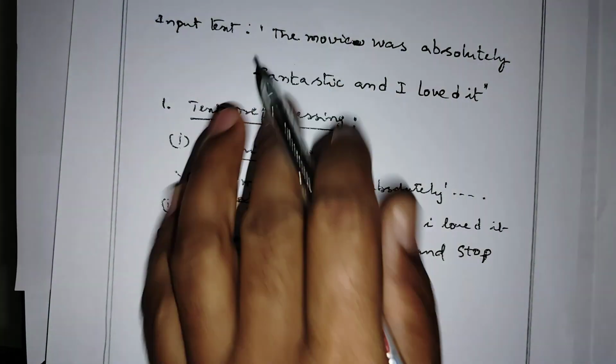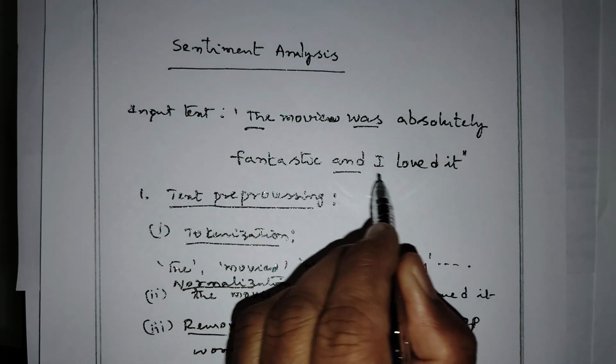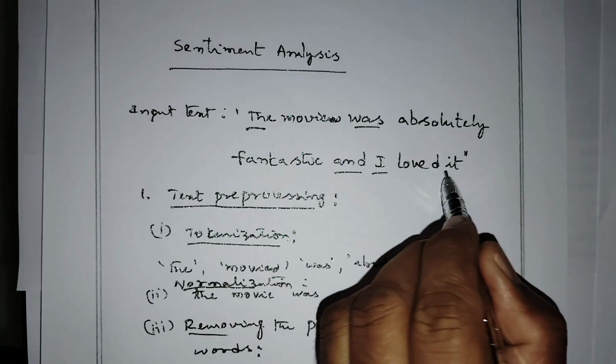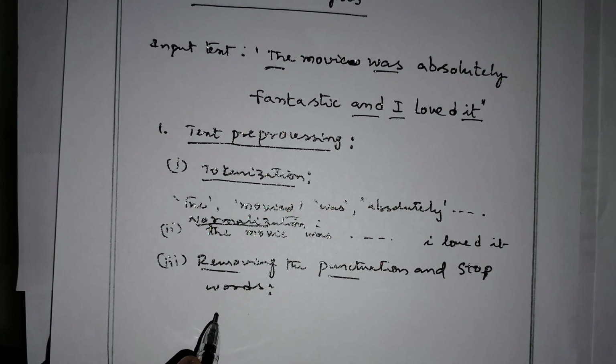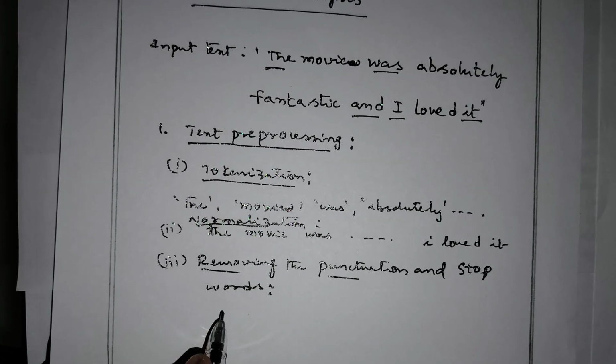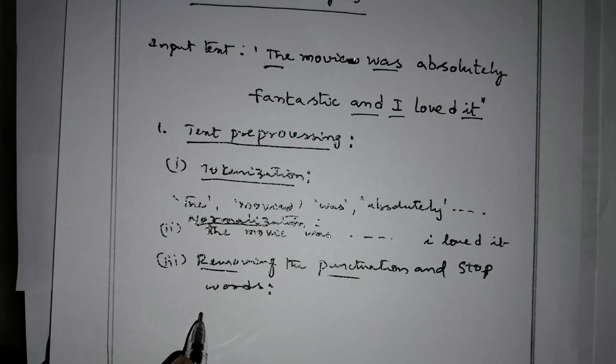The stop words here are the, was, and, I, it. We remove those words, and after doing that pre-processing, finally in the text pre-processing, the sentence becomes